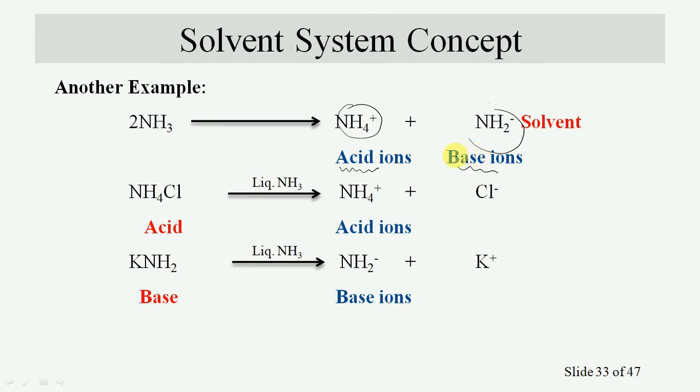So according to the solvent system concept, in liquid ammonia, ammonium chloride would behave as an acid because on dissociation it will furnish acid ions NH4 plus. Similarly, potassium amide, on dissociation in liquid ammonia, can furnish amide ion, which is the characteristic of the base. So ammonium chloride will act as an acid and potassium amide will act as a base.